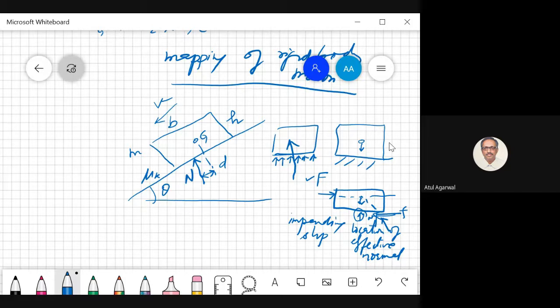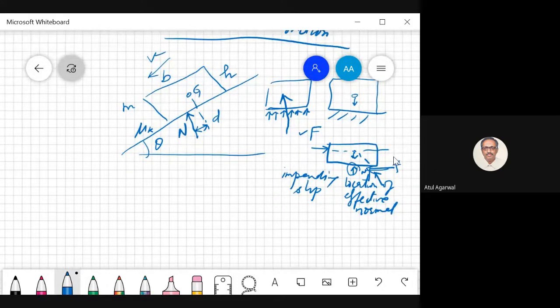So what is happening is the pressure distribution at the bottom surface of the block is non-uniform. That is why effective normal force location gets shifted. So if your pressure distribution is varying like this, your effective normal force location will shift.